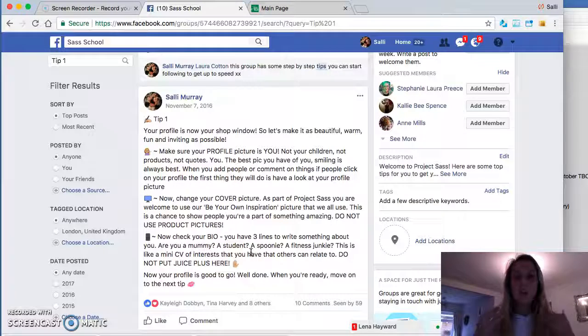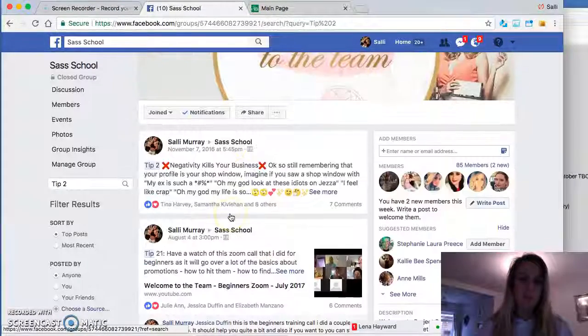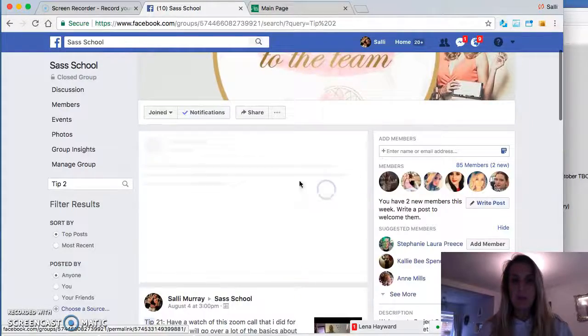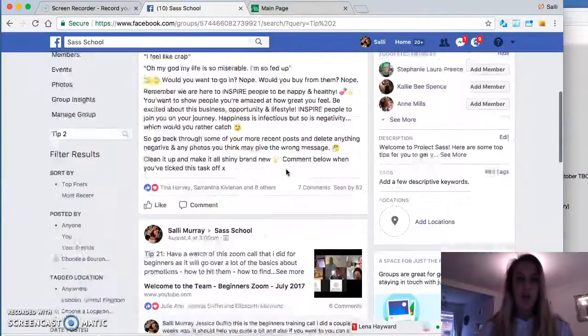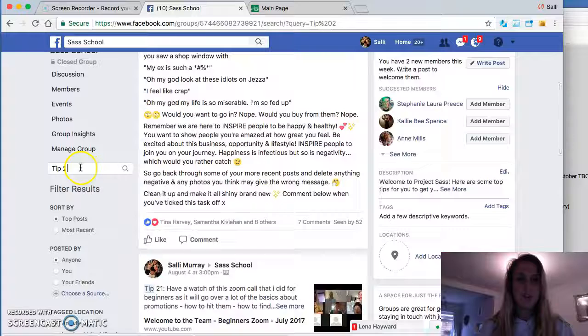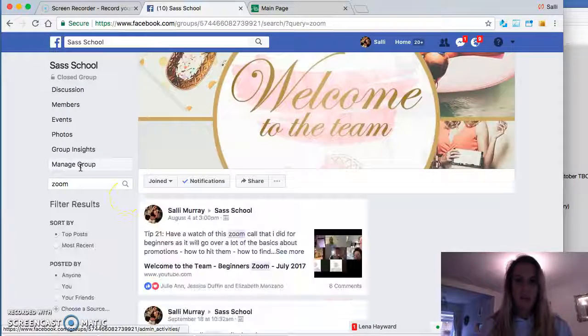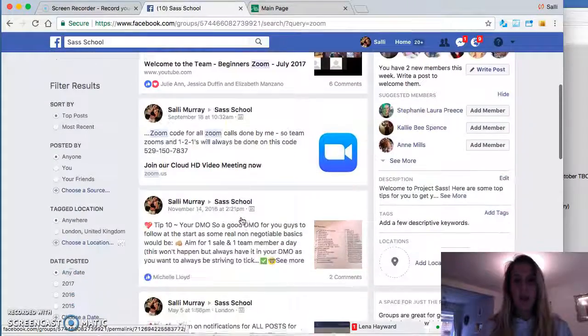So make sure that you're not mentioning Juice Plus, and then when people are asking more about it, add lots of value to them, and then you can tell them what it's all about. So you've got tip 1, tip 2, again, just brings up tip 2, negativity kills your business, so on and so forth. Also, I think if you tap in Zoom as well, another one is you will get Zoom